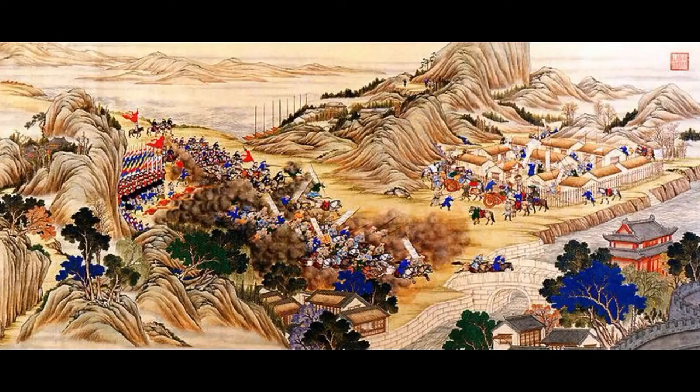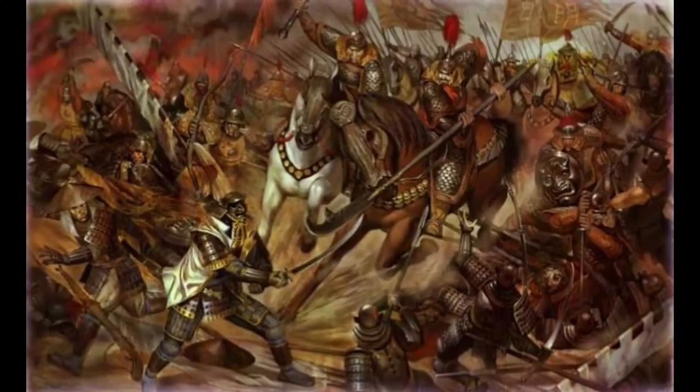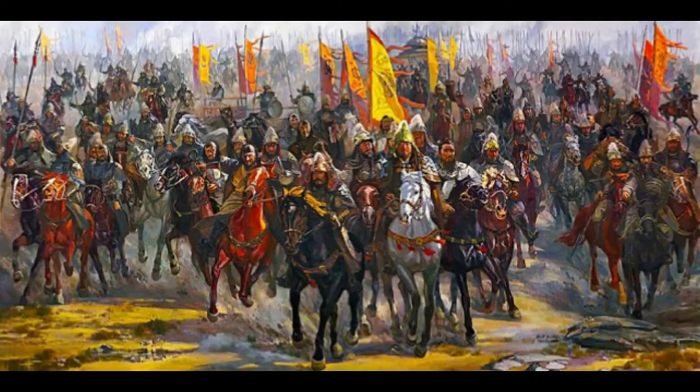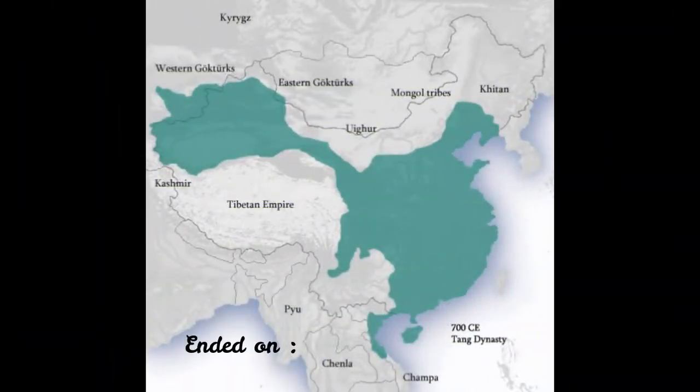An Lushan Rebellion. The An Lushan Rebellion was a devastating rebellion against the Tang dynasty of China. The rebellion overtly began on 16 December 755, when General An Lushan declared himself emperor in northern China, thus establishing a rival Yan dynasty, and ended when Yan fell on 17 February 763, although the effects lasted after this.